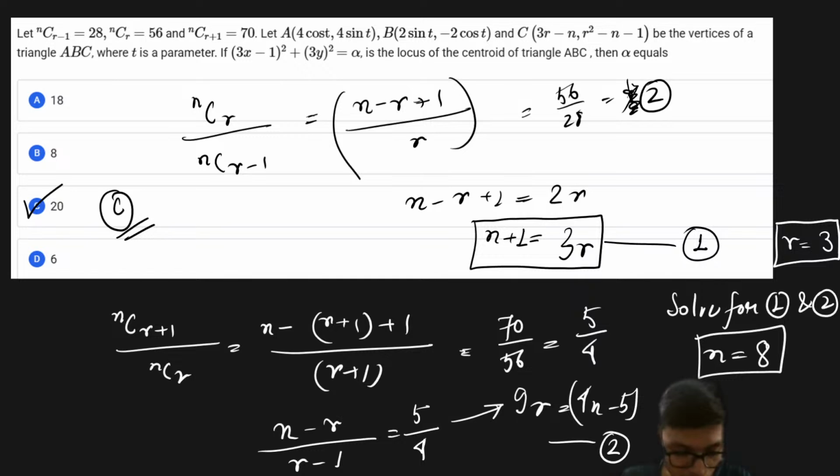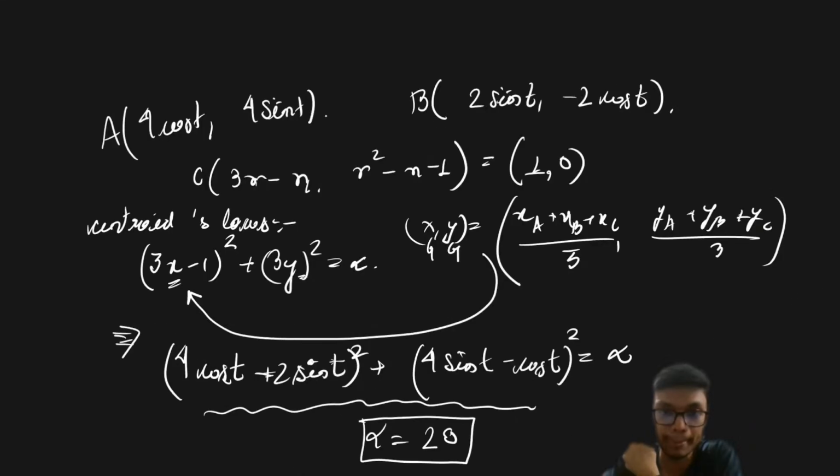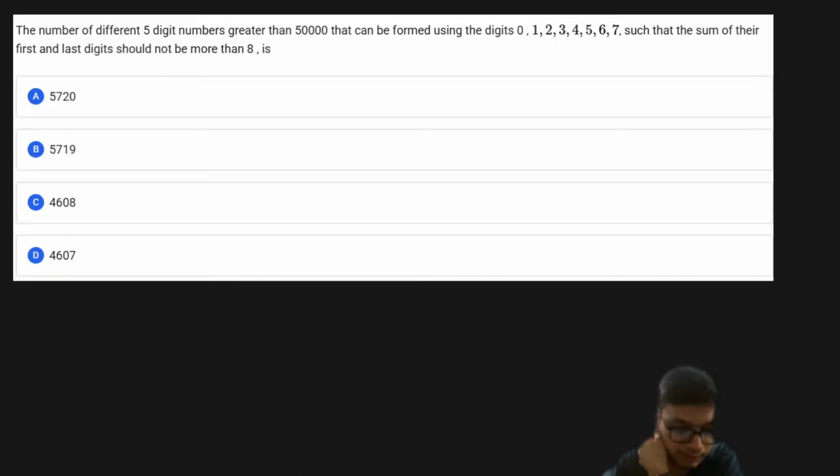I hope this part is clear to all of you. Please let me know if this is clear or not. So very simple, straightforward. We just use the properties and that's all. So moving to the next problem.